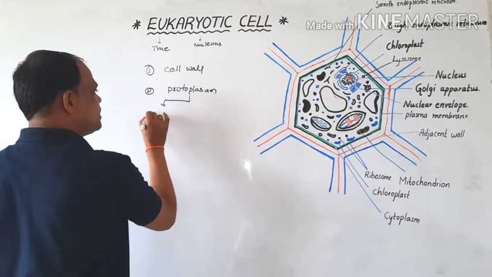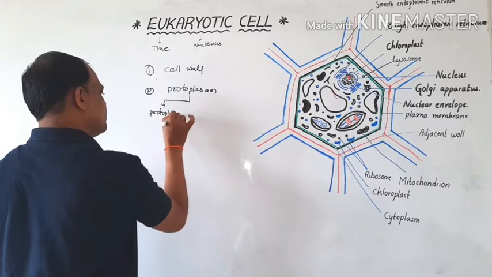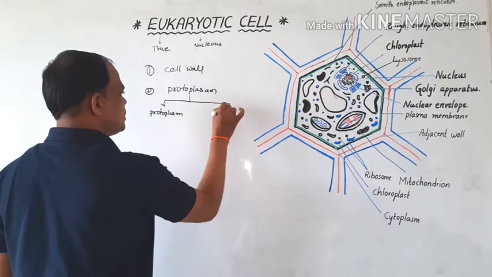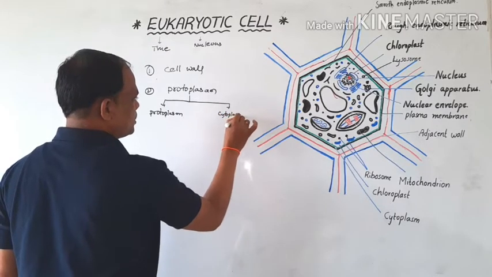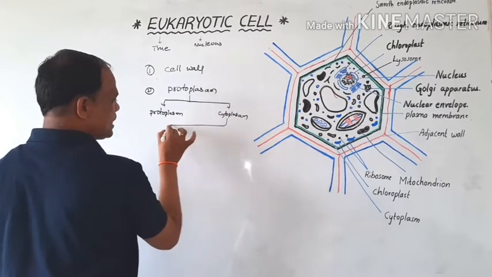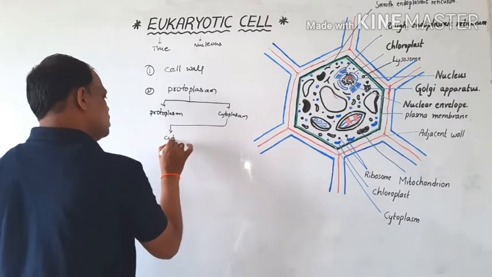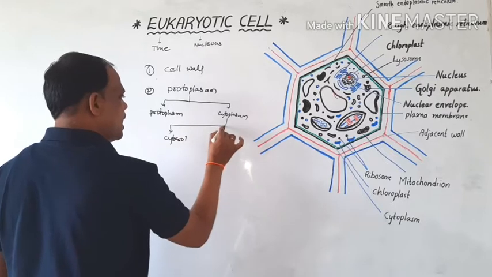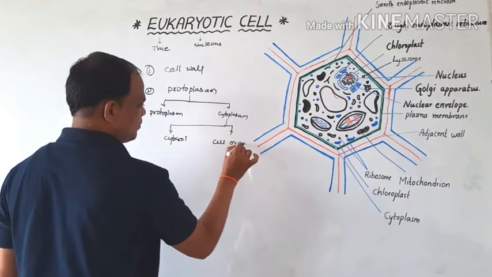The protoplasm again divides into the nucleus and cytoplasm. The cytoplasm again divides into cytosol and cell organelles.